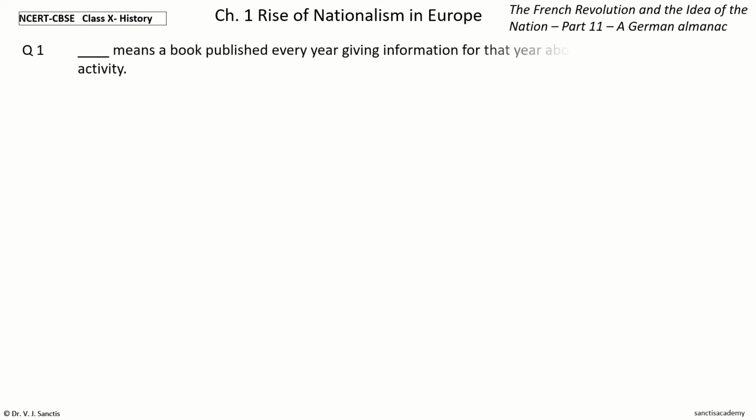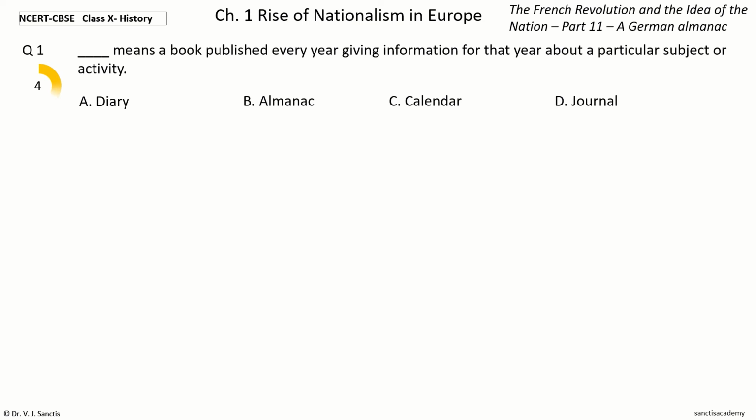Dash means a book published every year giving information for that year about a particular subject or activity. The options are diary, almanac, calendar, journal. Your time to choose. And the answer is almanac. So, almanac means a book published every year giving information for that year about a particular subject or activity.